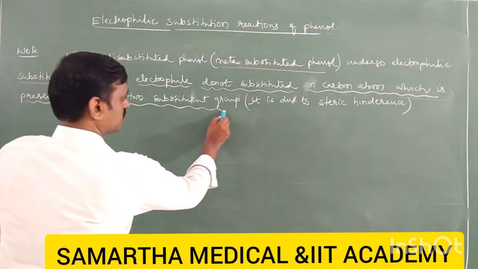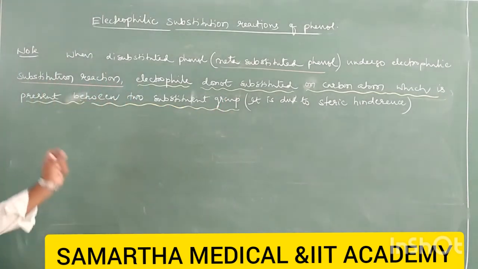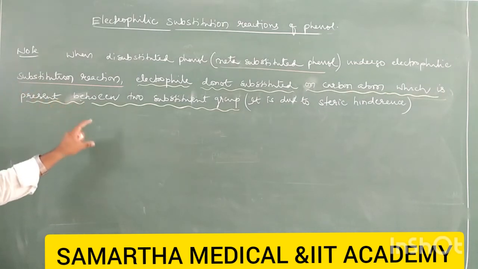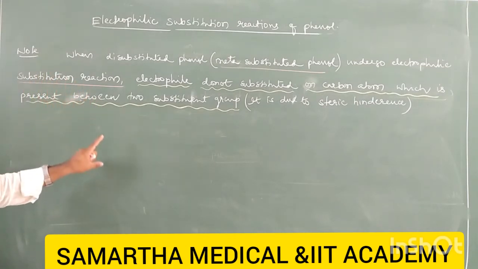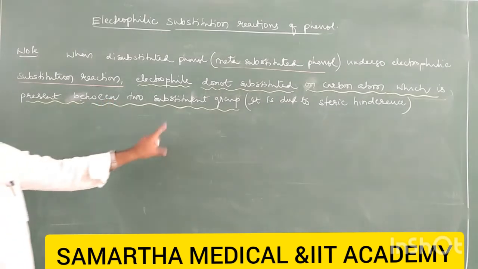What is the meaning of this? When meta-disubstituted phenol undergoes further electrophilic substitution reaction, in such a case the electrophile does not substitute between the two substituents.